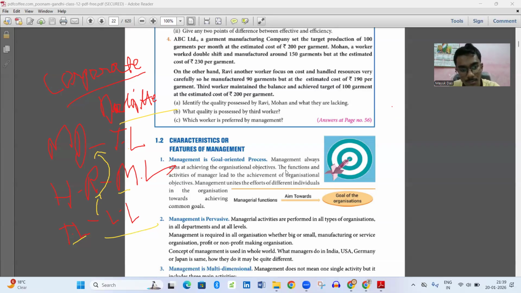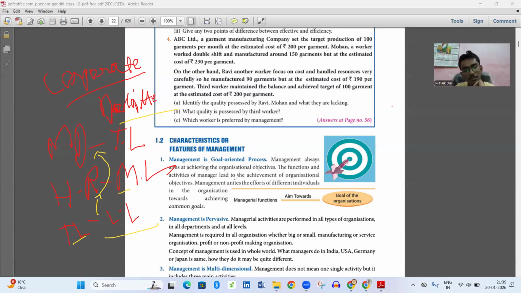Another thing mentioned is that management unites the efforts of different individuals in the organization towards achieving common goals. They work unitedly to achieve their common goals.